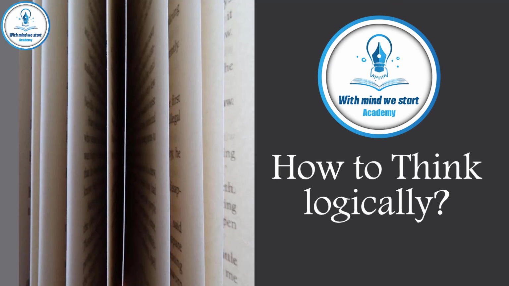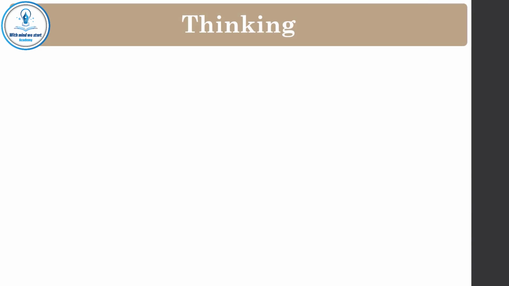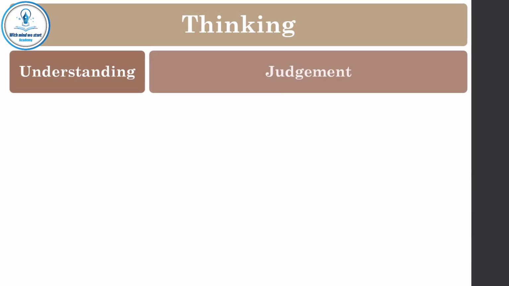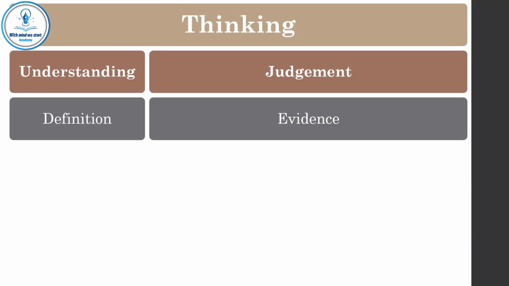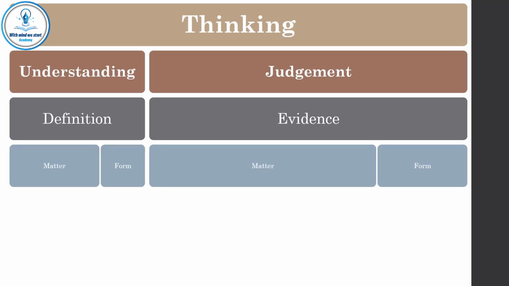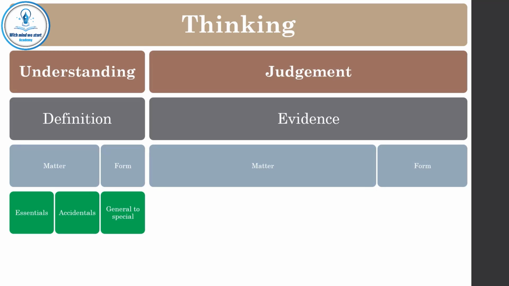We are continuing our course How to Think Logically, and this is the last episode, Applications of Logic. Thinking is divided into understanding and judgment. Understanding needs definition, judgment needs evidence. Both of them are made of matter and form. The matter of definition may be essentials or accidentals. The form of definition is to start with general concepts and to move towards special ones.